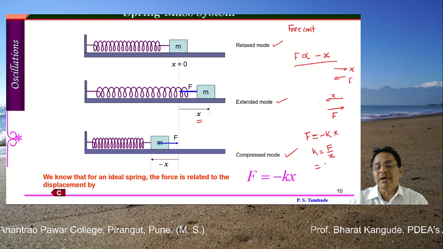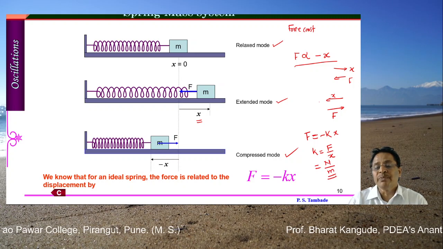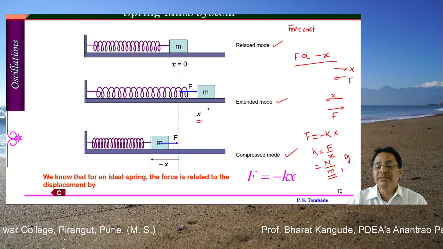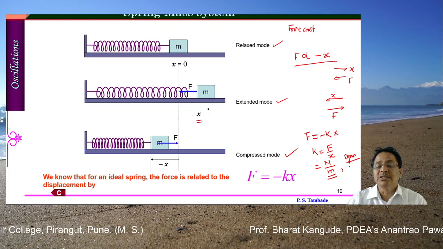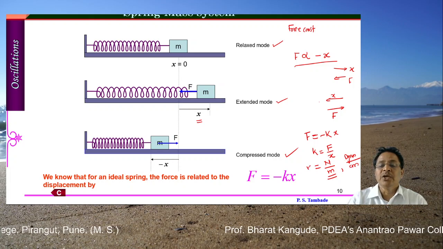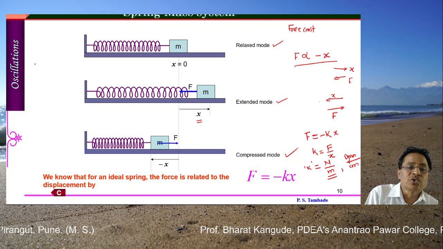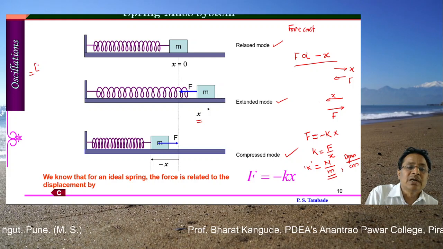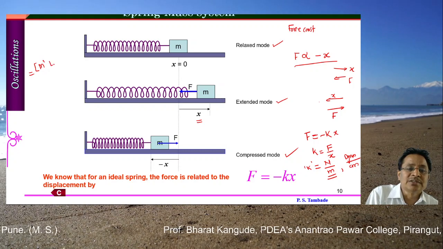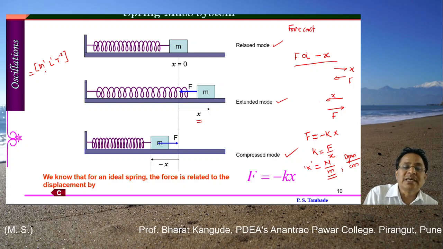Therefore units can be defined as force in newtons divided by displacement in meters. This is your MKS units, whereas in CGS units, force is measured in dynes and displacement is measured in centimeters. So both newtons per meter or dynes per centimeter are the units for the force constant k. You can go for dimensions too. Dimensions of force are mass into acceleration. So M raised to 1, acceleration is L raised to 1 and T raised to minus 2. This is mass into acceleration, that is going to be force.